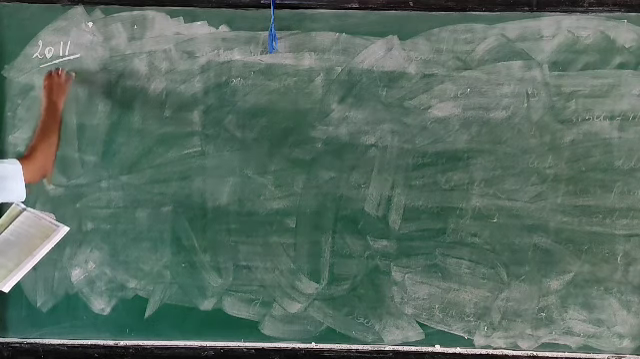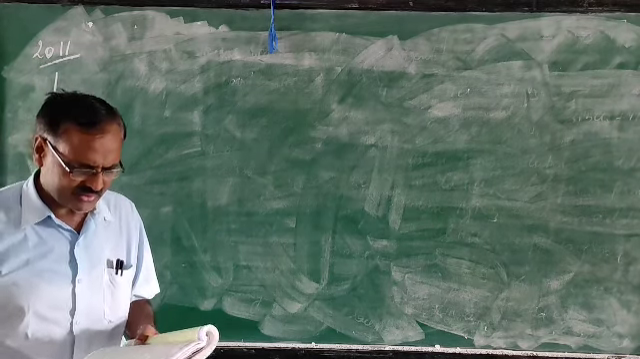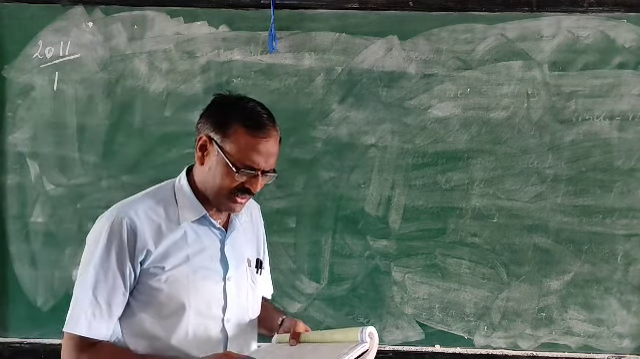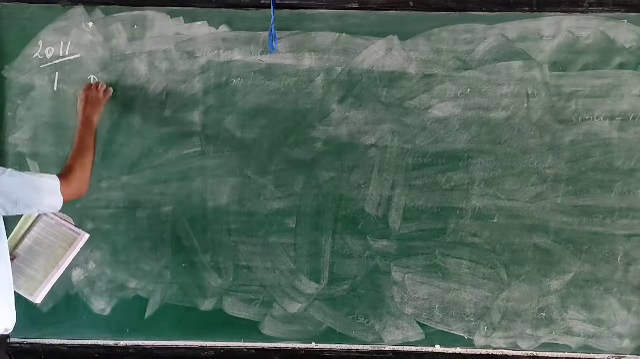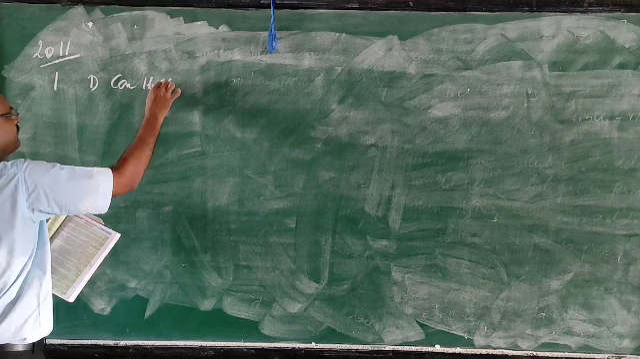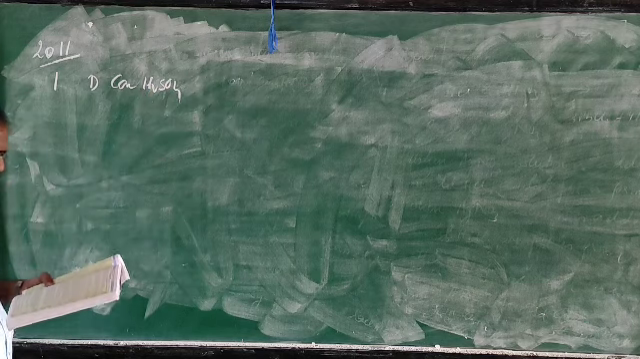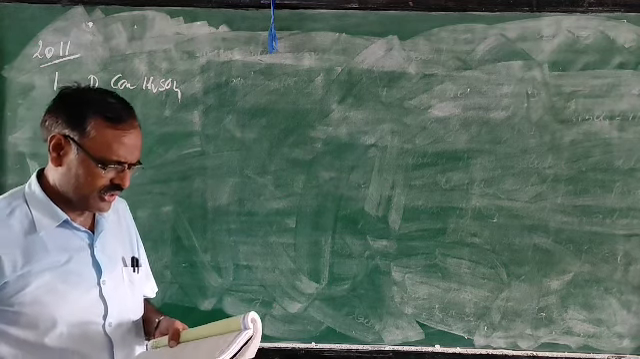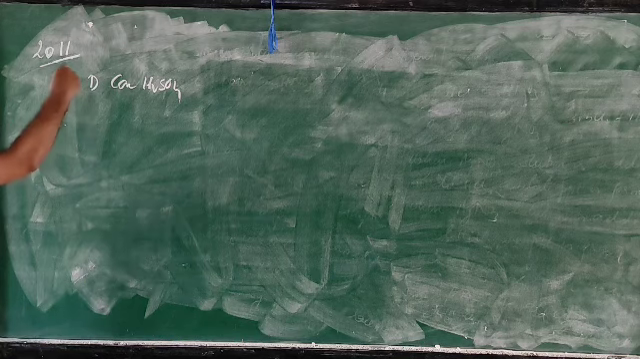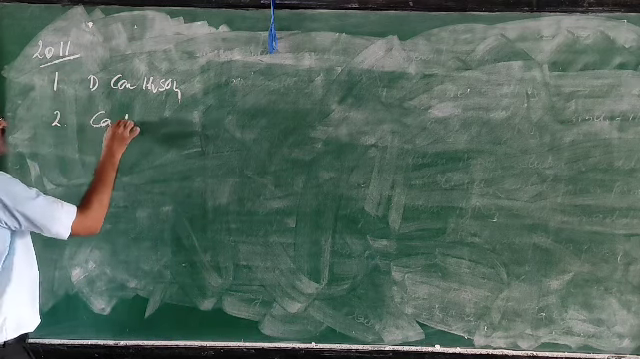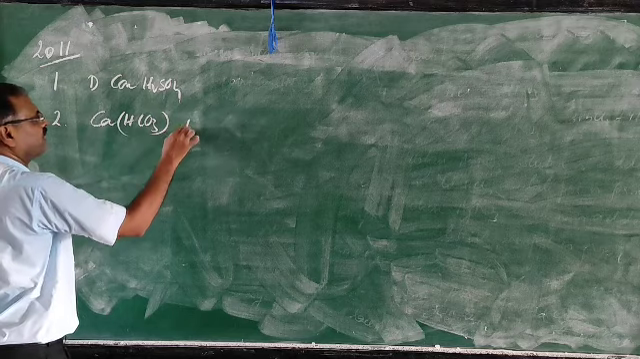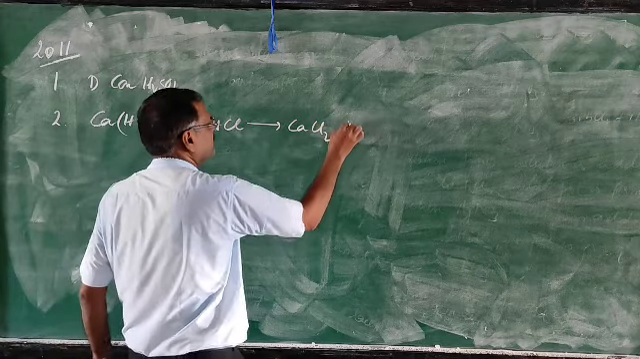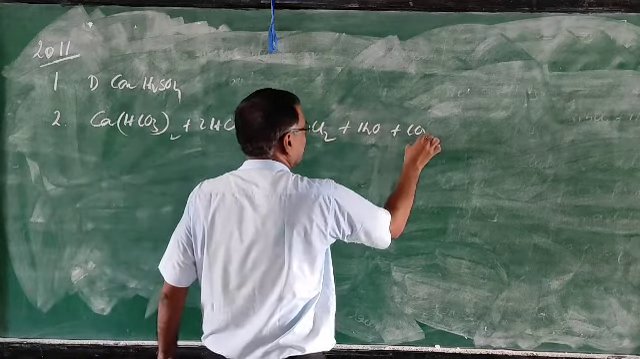First one, choose the correct answer. Hydrogen chloride gas, being highly soluble in water, is dried by concentrated sulfuric acid. This is the drying agent. Then second one, write the balanced equation of dilute HCl with calcium bicarbonate. Calcium bicarbonate reacts with dilute HCl to form calcium chloride, water and carbon dioxide.